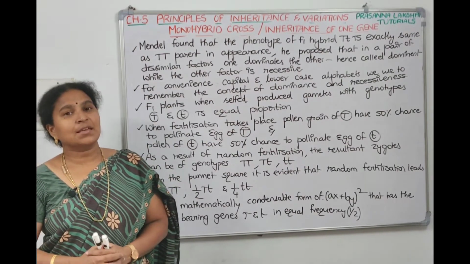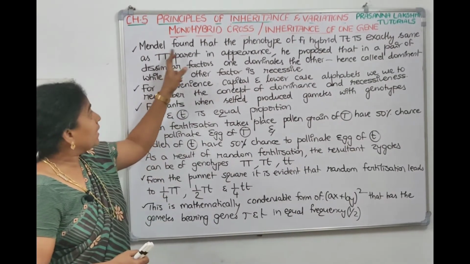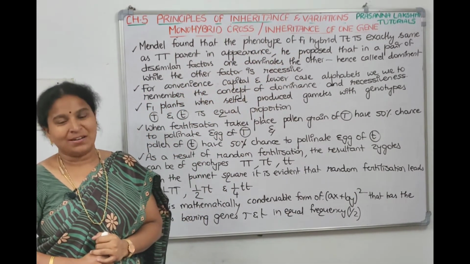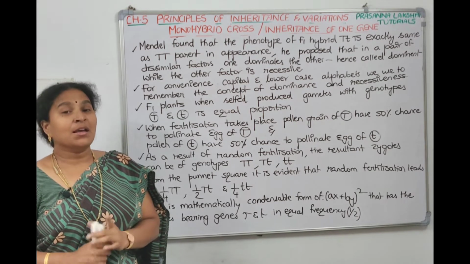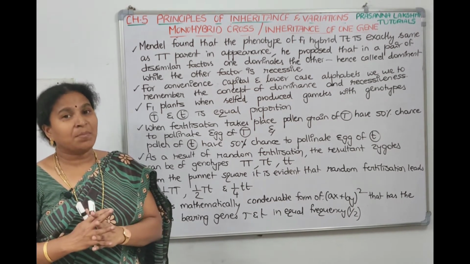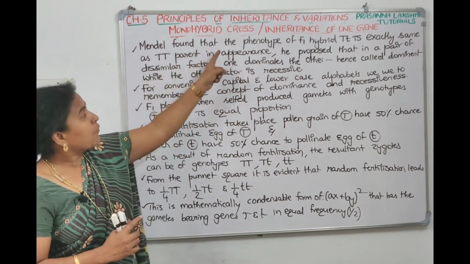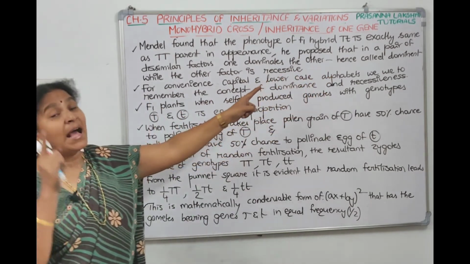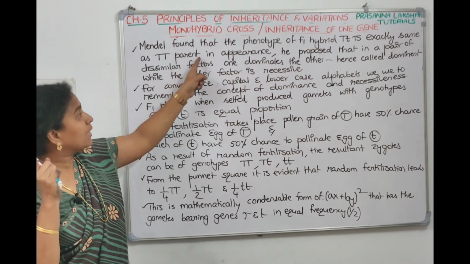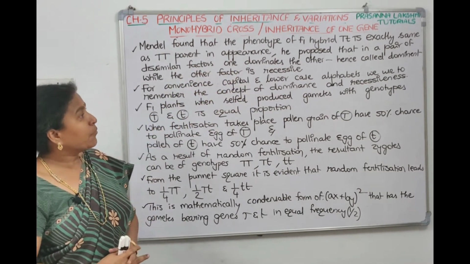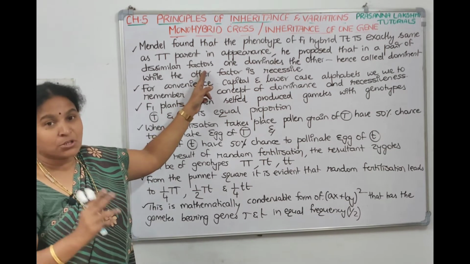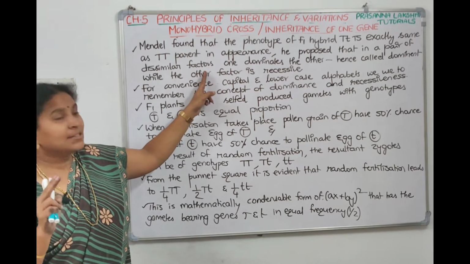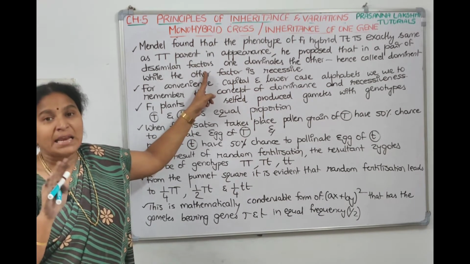Now if we have to discuss the key points of monohybrid cross, so Mendel found that the phenotype of F1 hybrid is tall, the genotype is hybrid, capital T small t, but the phenotype is tall only, and that tall plant resembles the parent tall. Mendel found that the phenotype of F1 hybrid, capital T small t, is exactly same as the parental tall variety, which is capital T, in appearance. Then he proposed that in a pair of dissimilar factors, because F1 is hybrid, dissimilar, capital T is there, small t is there, one factor or one allele dominates the other one.